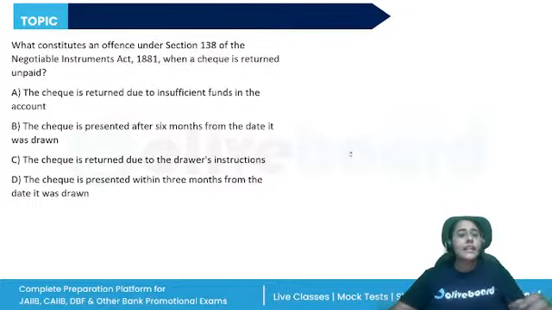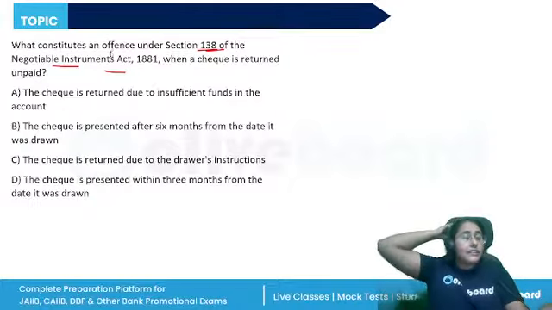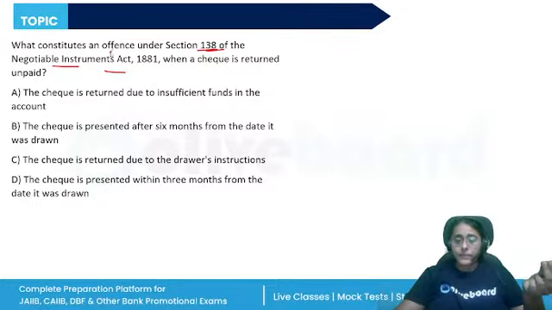What constitutes an offense under Section 138 of the Negotiable Instruments Act? So, in the Negotiable Instruments Act, Module B, certain sections are very important. Section 138 was there earlier also. Section 138 basically deals with the dishonor of a check, right?